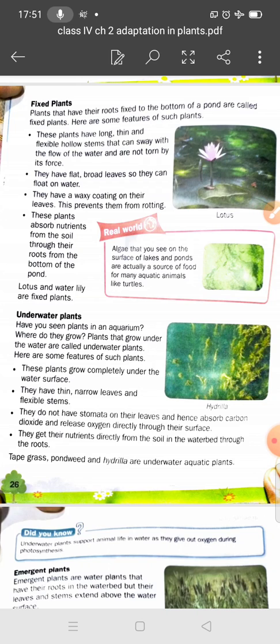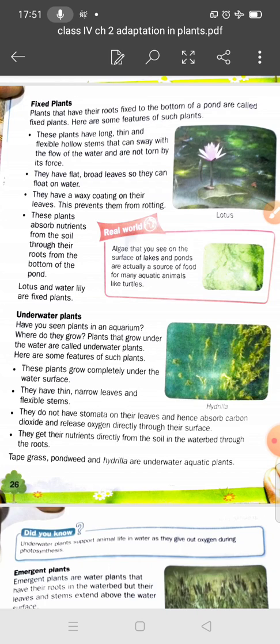There are some features of fixed plants. Their stems are long, thin, flexible and hollow. They can sway with the flow of the water and are not torn by its force.